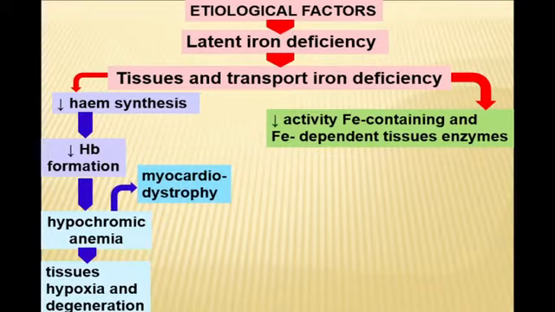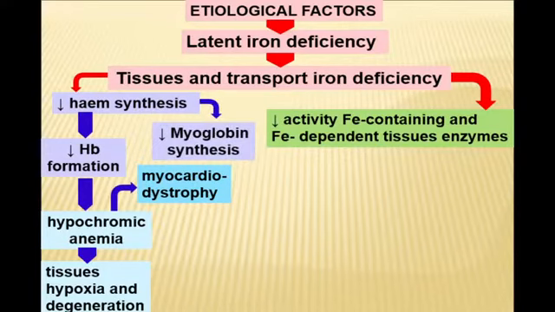Hypochromic anemia complicated with myocardial dystrophy, because the more active organ, which needs a definite level of oxygen, is our heart. It needs adequate blood circulation and oxygenation.